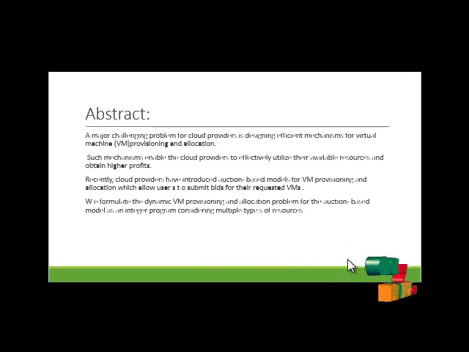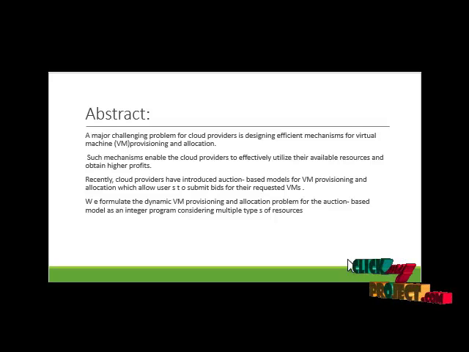Our modified abstract: the major challenging problem for cloud providers is designing efficient mechanisms for virtual machine provisioning and allocation. Such mechanisms enable the cloud provider to efficiently utilize their available resources and obtain high profit. Recently, cloud providers have introduced auction-based models for VM provisioning and allocation, which allow the user to submit bids for their required VM.